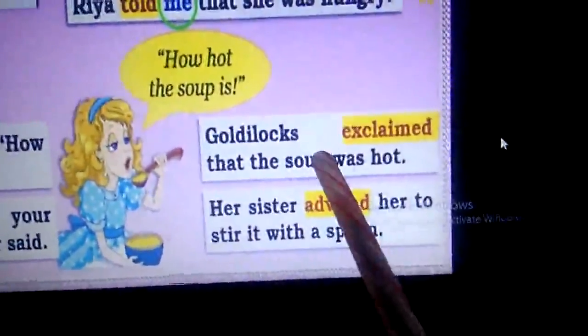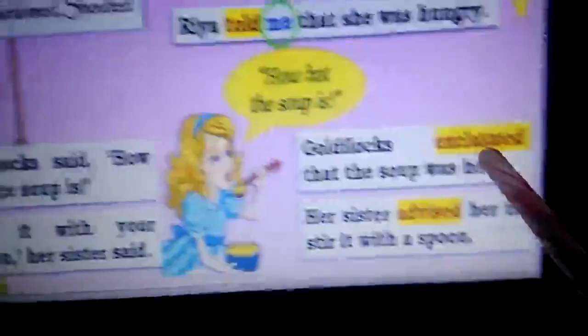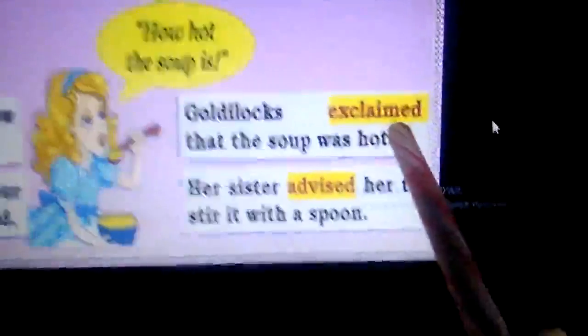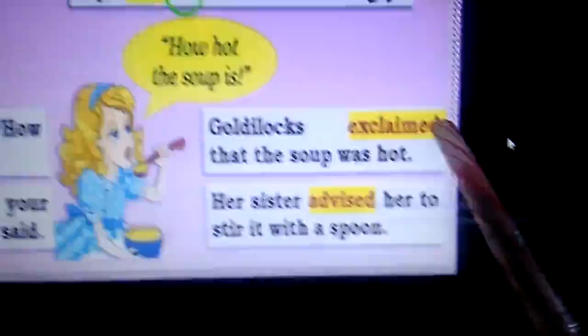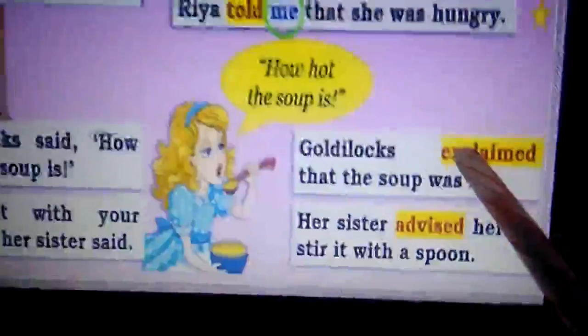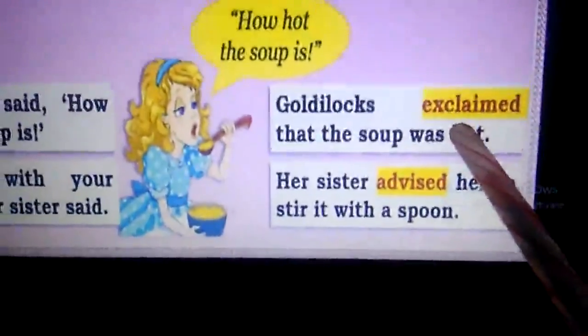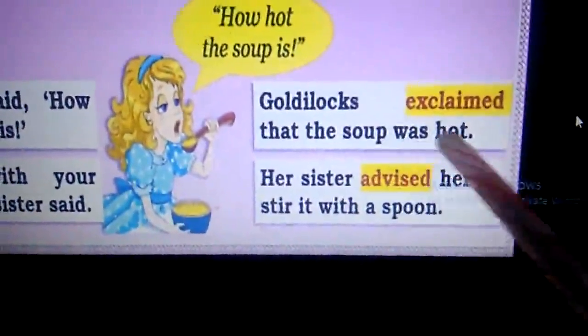Goldilocks exclaimed that the soup was hot. Here, the reporting verb that we have used is exclaimed. In this place, we can make use of said also. But if you use said here, it becomes a very normal sentence, that is, Goldilocks said that the soup was hot.